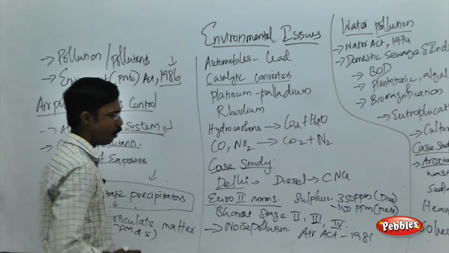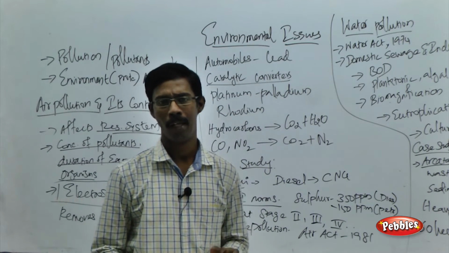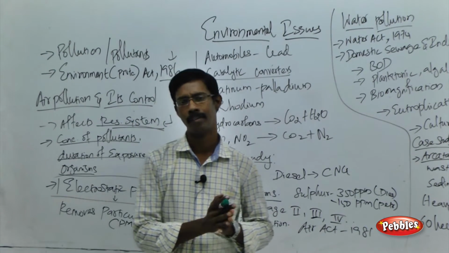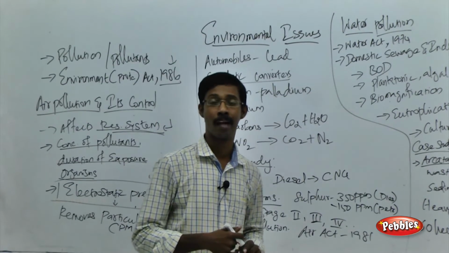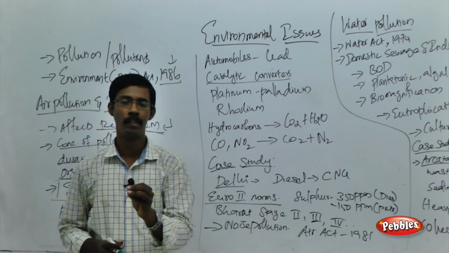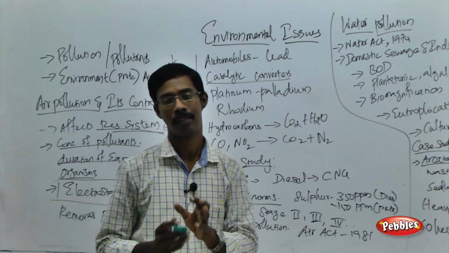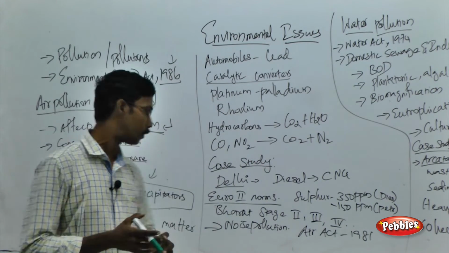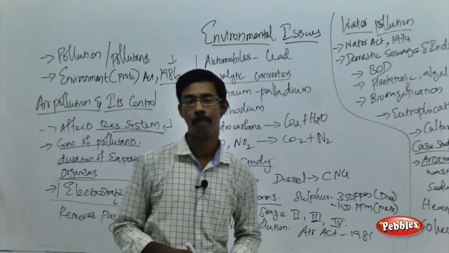As I told you, most of the smoke released from the industries contains gases which will not pollute the air, but a very small percentage contains heavy gases or some solid particles, which we can call particulate matter, PM, solid particulate matter.